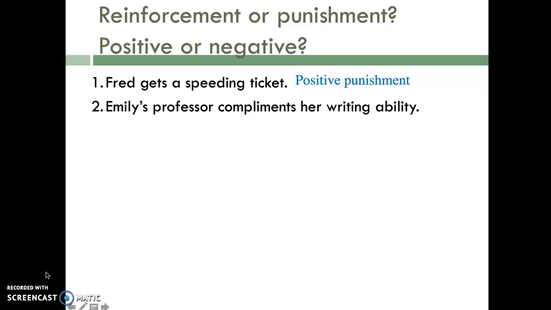Emily's professor compliments her on her writing ability. So think about, what is the consequence of that? Will that increase or decrease Emily's behavior? So in this case, it's a positive reinforcement. It's reinforcement because it should increase her writing and her working for her professor. And it's positive because her professor's compliment is adding something to the situation.